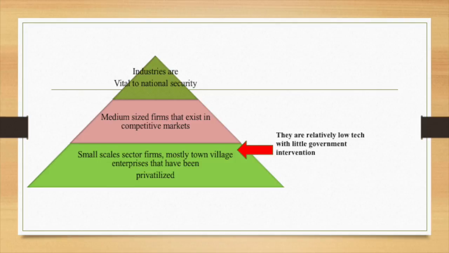The third layer includes small-scale firms, mostly town-village enterprises that have been privatized. They have relatively low tech with little government intervention.